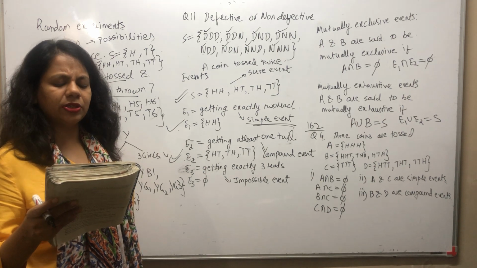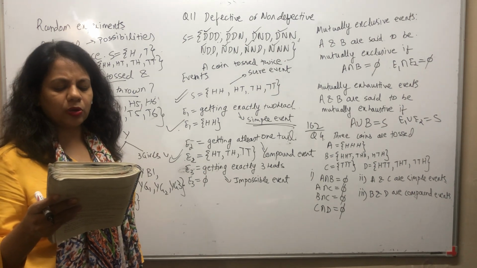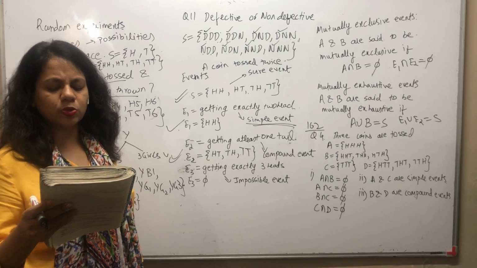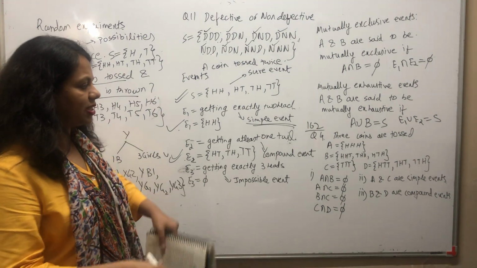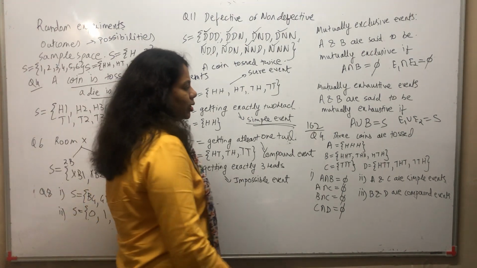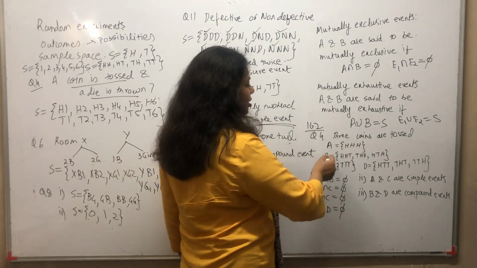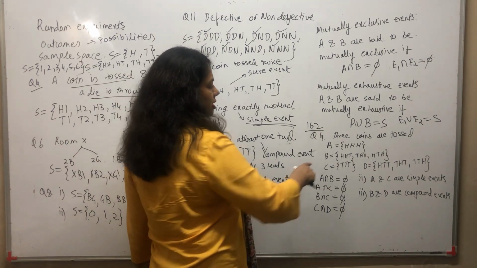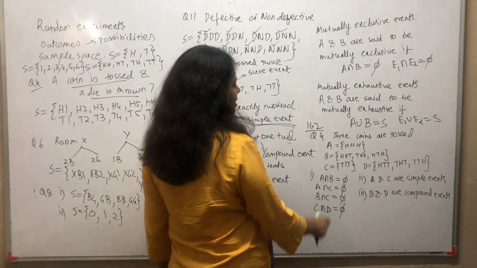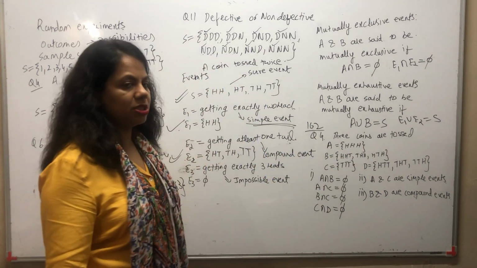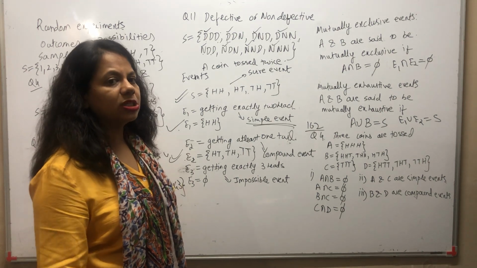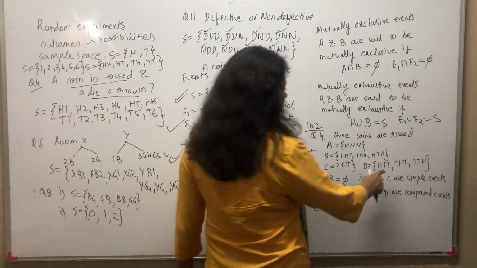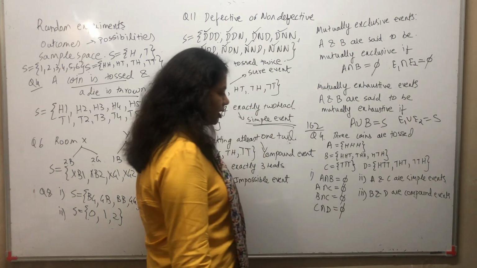C denotes the event 3 tails show up, and D is a head shows on the first coin. So let's list them down. A is what? 3 heads, so HHH. B is what? 2 heads and 1 tail, so HHT, THH or HTH. C is what? 3 tails, so TTT. D is what? 2 tails and 1 head, so HTT, THT or TTH.